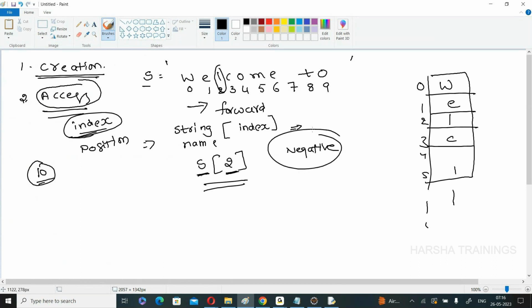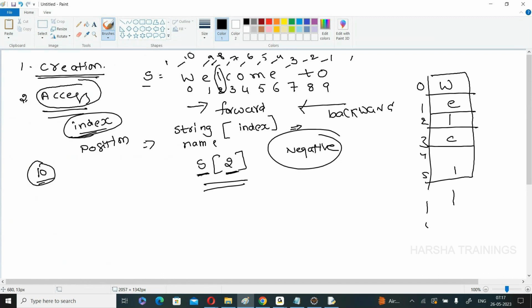Up to now, what are those? These are the positive indexes. If you want, you can use the concept of negative indexing. Negative indexing means backward direction. Here the elements are stored in the reverse direction. Suppose this one is stored at position -1, -2, -3, -4, -5, -6, -7, -8, -9, -10.